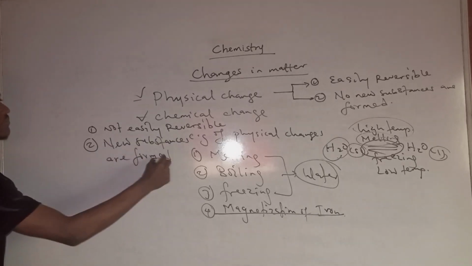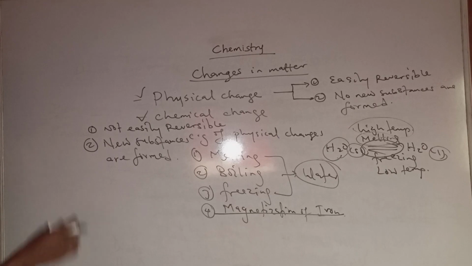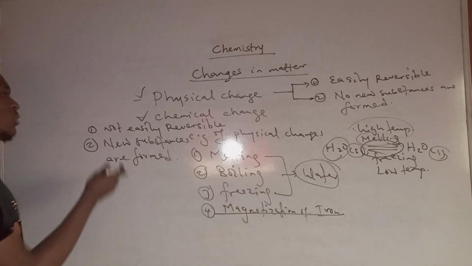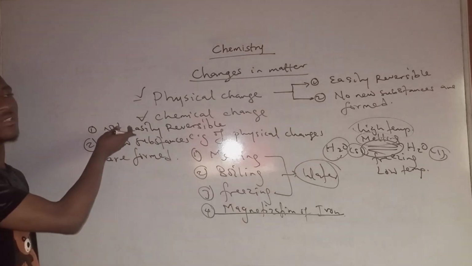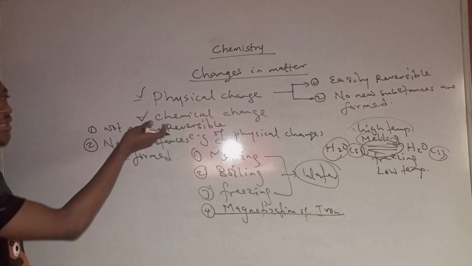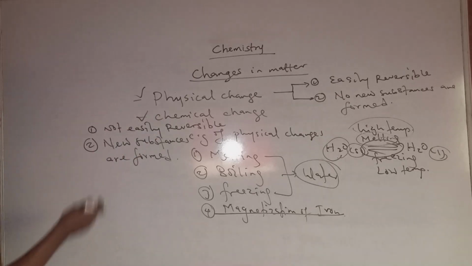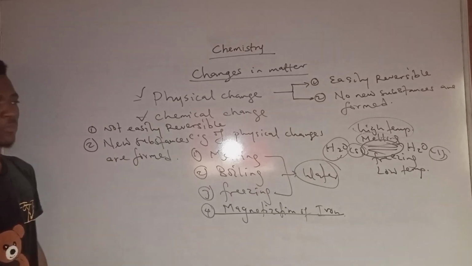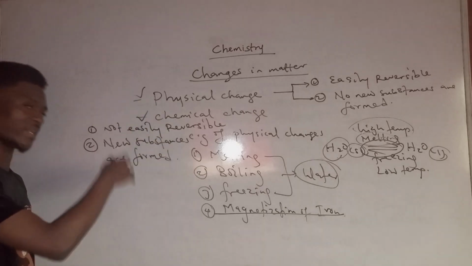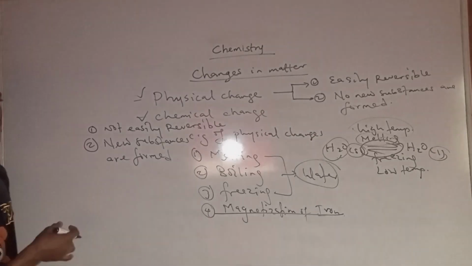Meaning, when you are carrying out a chemical change, you cannot get back the initial substance that has undergone the chemical change. And again, new substances are usually formed in the process. So that's the reason why you cannot get back what you initially started with.